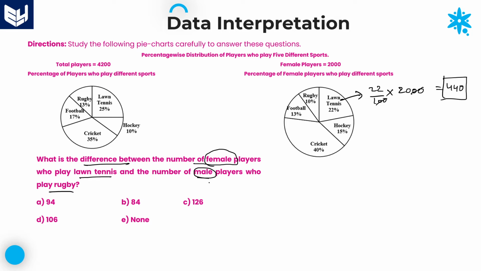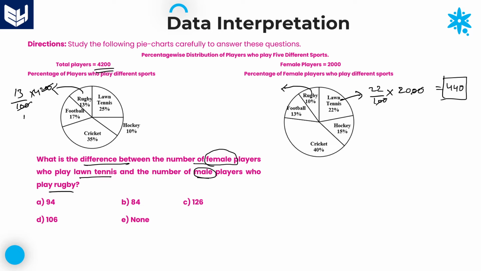Coming to the second value. The second value is about the number of male players who are playing rugby. So definitely you need to calculate rugby total and rugby female category, so that you will get the male category. First calculate rugby total. Rugby total is 13 percentage. What is 13 percentage of 4,200? Total number of players are 4,200 in this pie chart. Therefore, two zeros cancel. 42 into 13. Here you can do one thing.